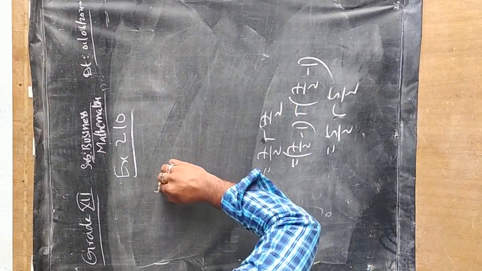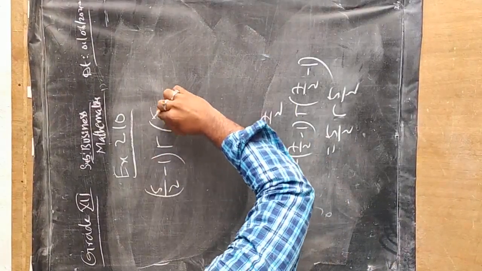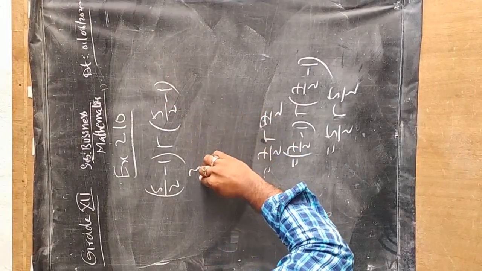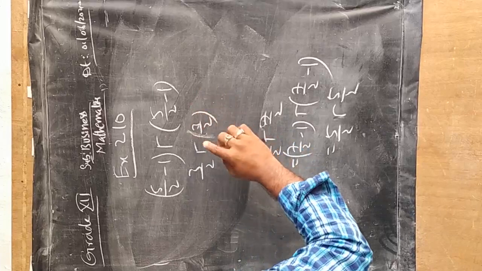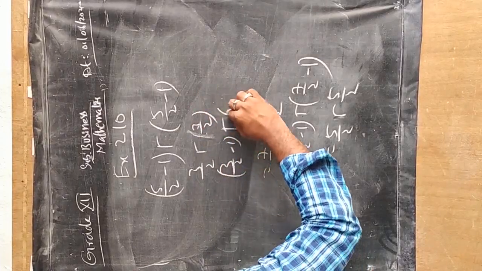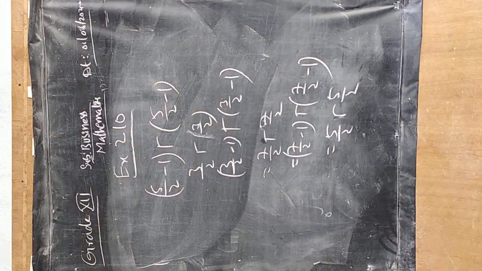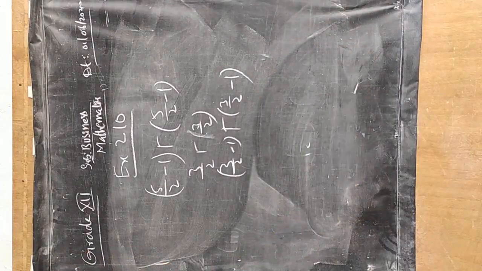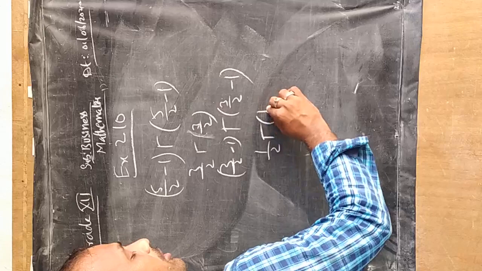Here again 5 by 2 minus 1 gamma of 5 by 2 minus 1. So it will become 3 by 2 gamma of 3 by 2. Again we will apply 3 by 2 minus 1 gamma of 3 by 2 minus 1. So it will become 1 by 2 gamma of 1 by 2.